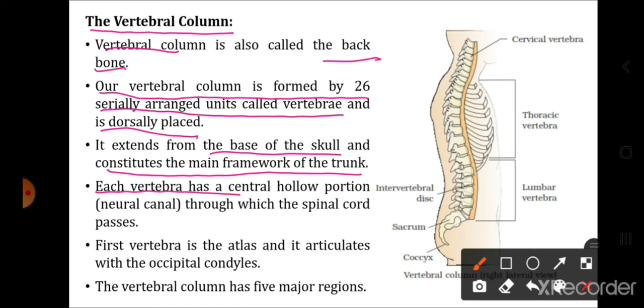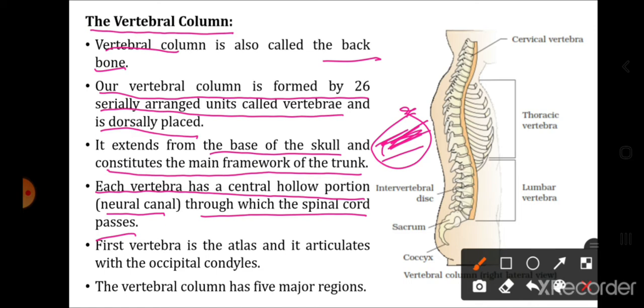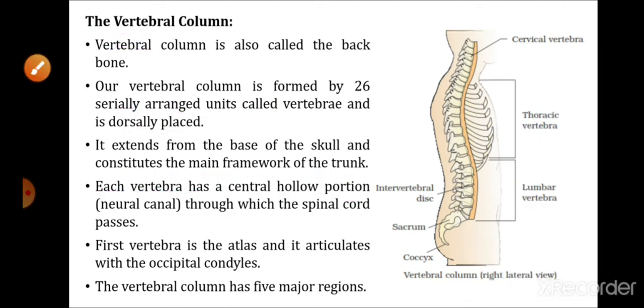Each vertebra has a central hollow portion called the neural canal through which the spinal cord passes. Now imagine the structure of the vertebra as a ring. Just as a ring has a hollow cavity, the vertebra also has a cavity. This hollow portion is called the neural canal. Now many vertebra, 26 vertebra, lie one above the other, so one complete neural canal is formed, and what will pass through this canal? The spinal cord will pass.